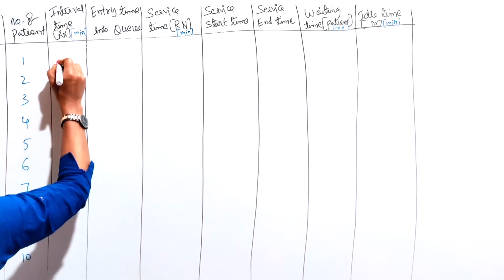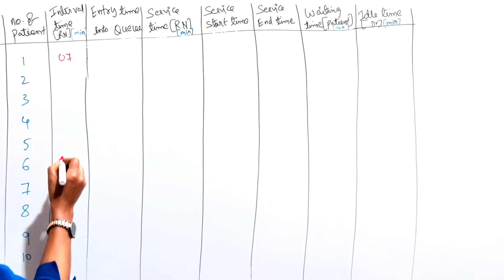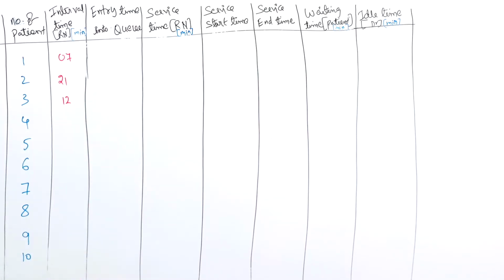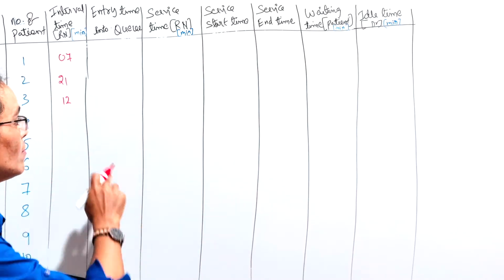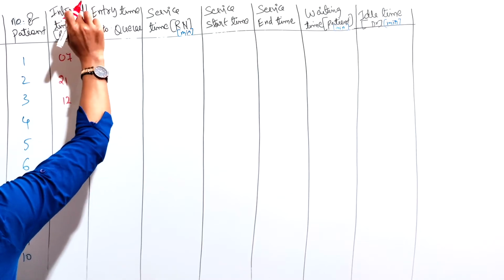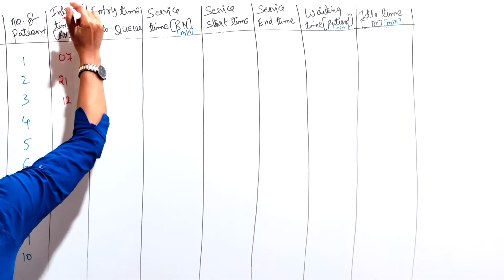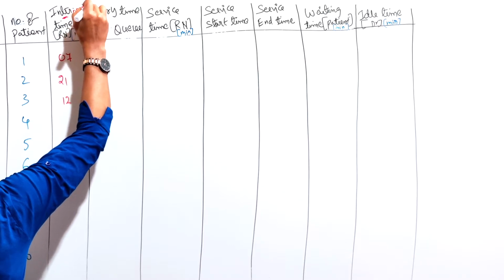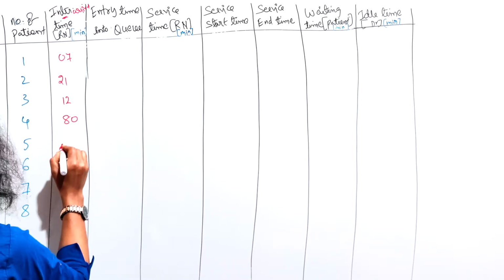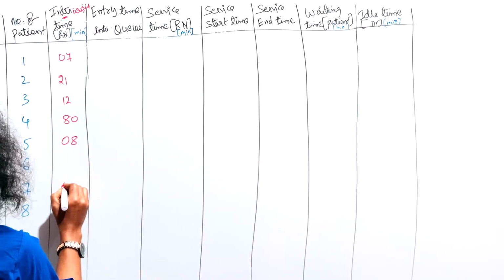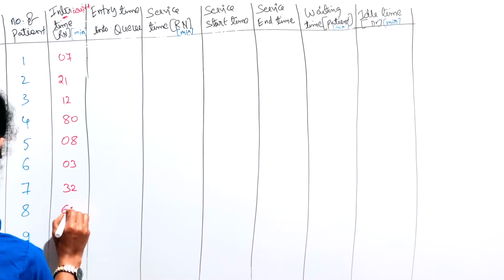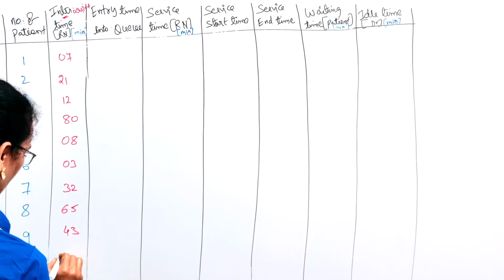See, the first random numbers are given in the question itself, 07 and 21. Don't ask me, madam, from where you got these numbers. These random numbers are given in the question only. One is the interval time, that is the inter-arrival time of a patient: 07, 21, 12, 80, 08, 03, 32, 65, 43, 74.